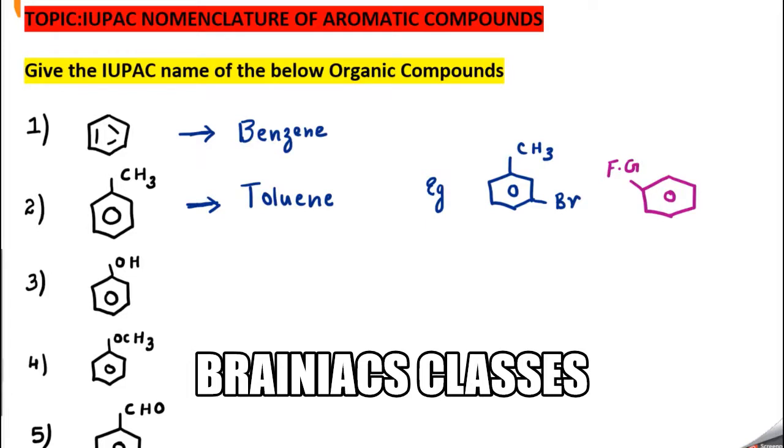The carbons near the functional group, two positions, are called ortho. So this is an ortho position, and this is another ortho position.